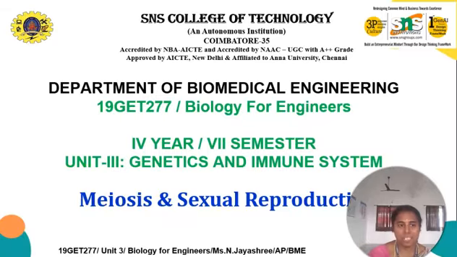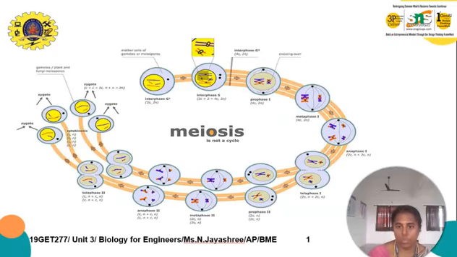In the previous class we saw that there are two stages of meiosis, meiosis 1 and meiosis 2. That is what this graphical representation shows. The first stage is what? Interphase and prophase, metaphase, anaphase and telophase. From prophase to telophase, it is stage 1 of the meiosis, where the single parent cell divides into two daughter cells.